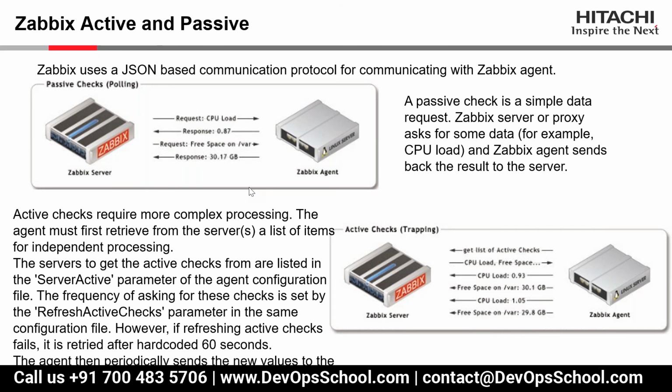Not exactly, but active is different. It will initiate the conversation with the server from itself. No request will be there.